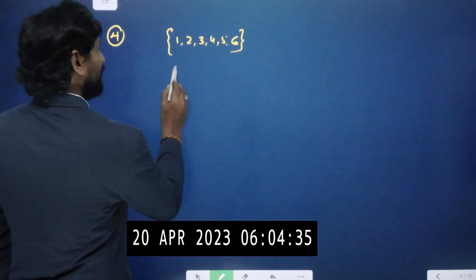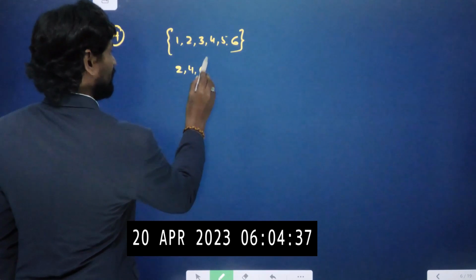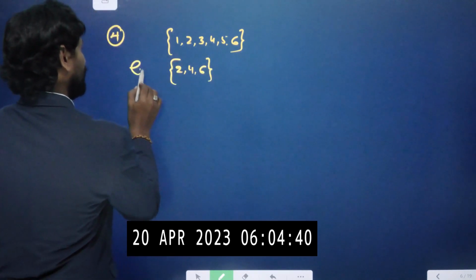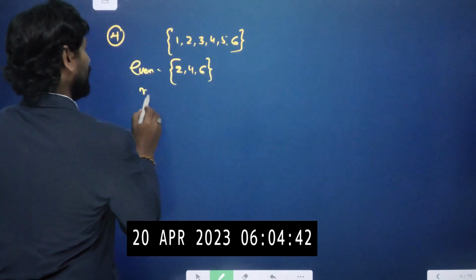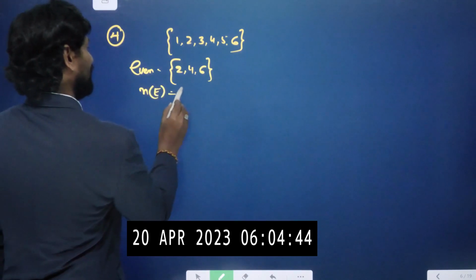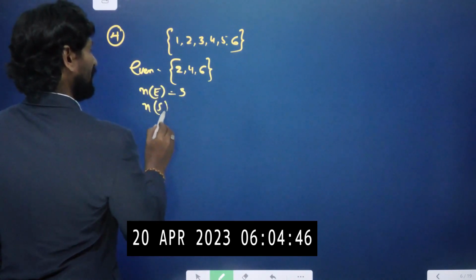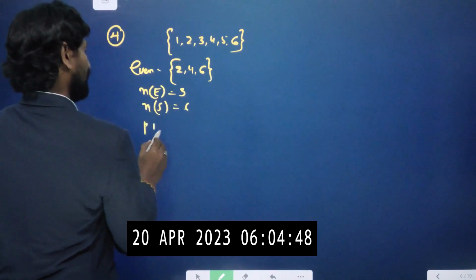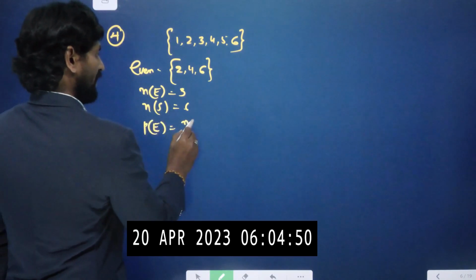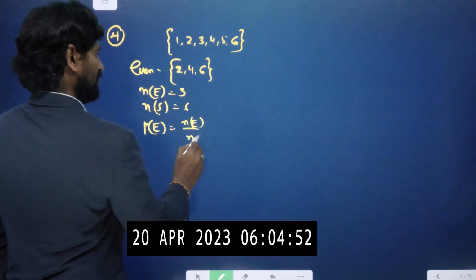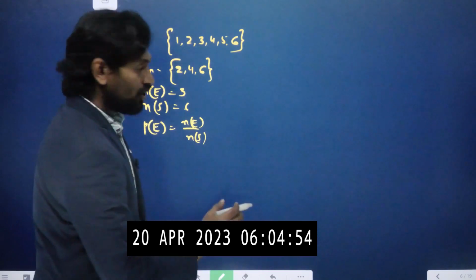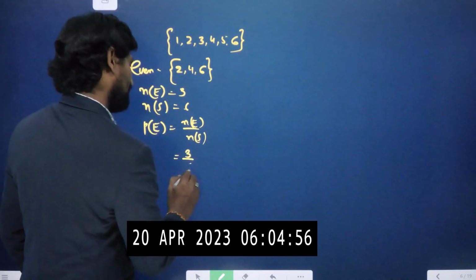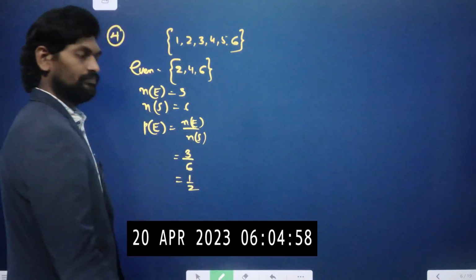These are the possible outcomes. Among them, what are the even numbers? 2, 4, 6. That means 3 even numbers. Total number of elements is 6. Therefore the required probability is n(E) by n(S), favorable outcomes by total outcomes. So 3 by 6, nothing but 1 by 2.